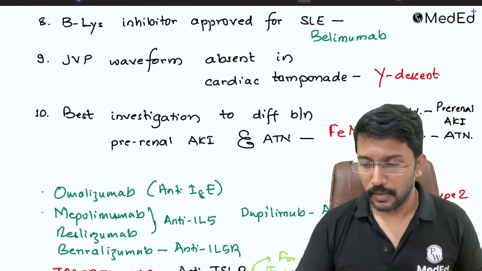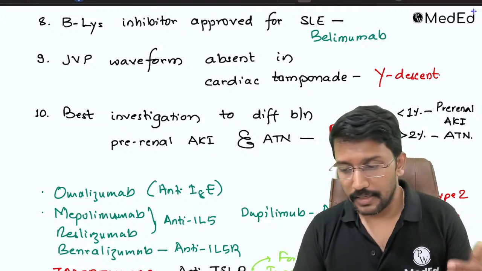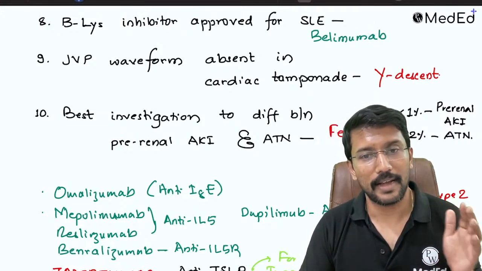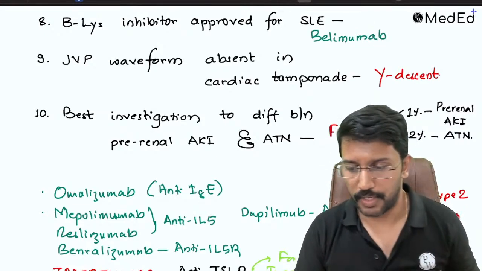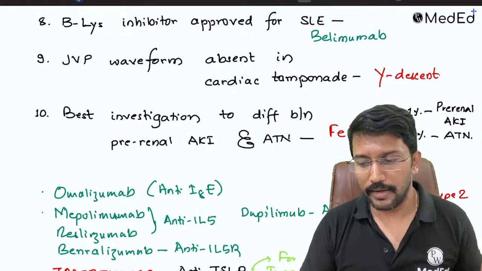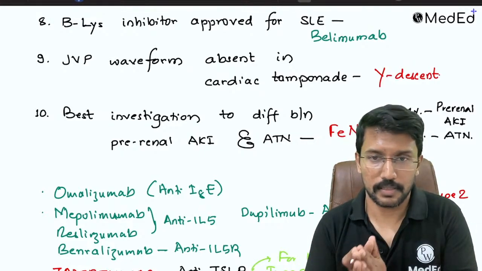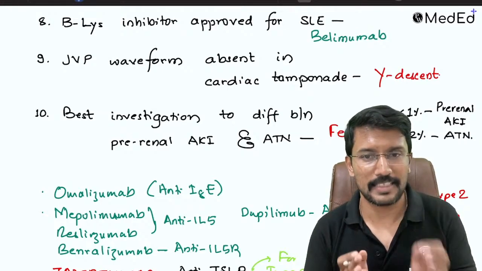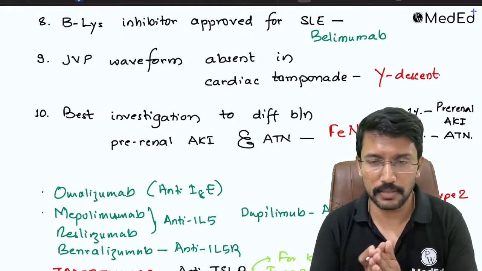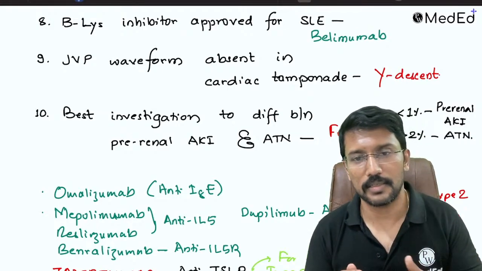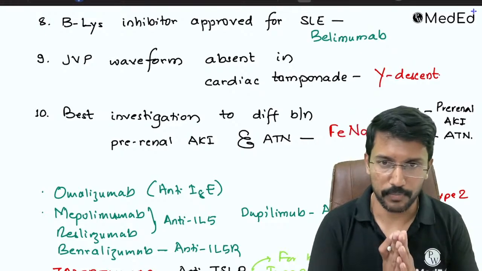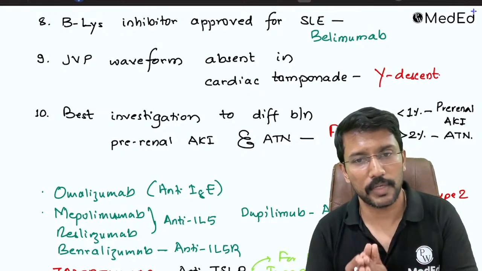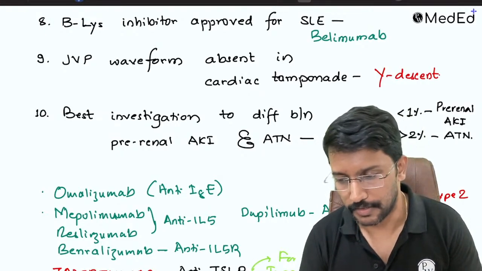Okay, so for myasthenia gravis, the most specific test is the anti-acetylcholine receptor antibody. And the most sensitive test is single fiber electromyography. SFEMG is the most sensitive test, and the most specific test is the anti-acetylcholine receptor antibody. The most routinely performed test is the repetitive nerve stimulation test.